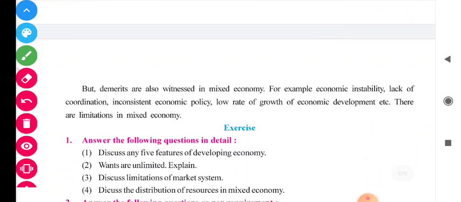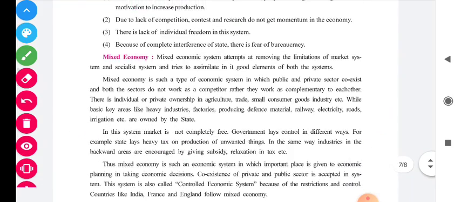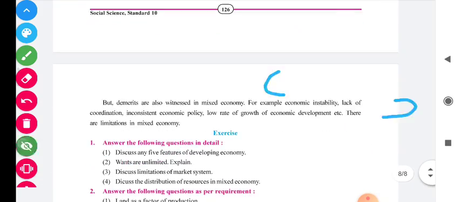But demerits are also witnessed in mixed economy. For example, economic instability, lack of coordination, inconsistent economic policy, low rate of growth of economic development, etc. There are limitations of mixed economy. So, in these three lines, the limitations of mixed economy are mentioned here. Sometimes the Gujarat board will ask in the examination to write the demerits of mixed economy. At that time you cannot say, sir, it is not given. It is already given in this paragraph.